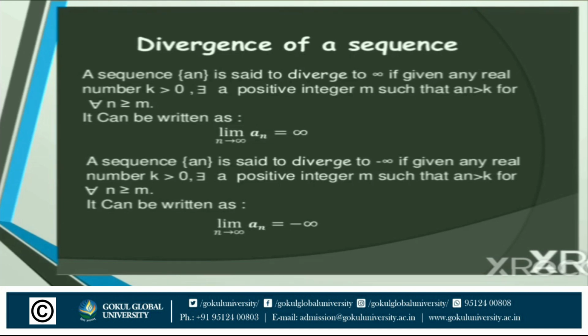A sequence an is said to diverge to minus infinity if, given any real number k greater than 0, there exists a positive integer m such that an is less than minus k for all n greater than or equal to m. It can be written as the limit as n tends to infinity of an is equal to minus infinity. Okay. So here, when the limit is infinity or minus infinity, it is called a divergent sequence.